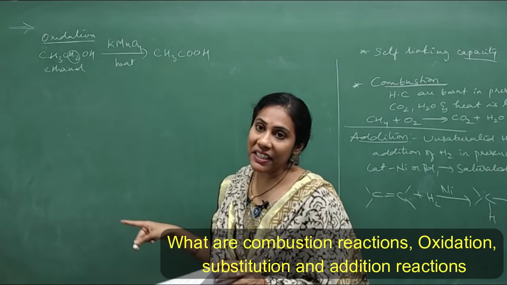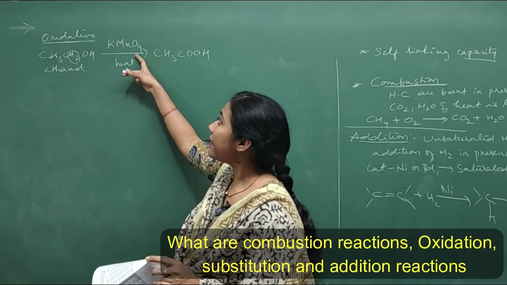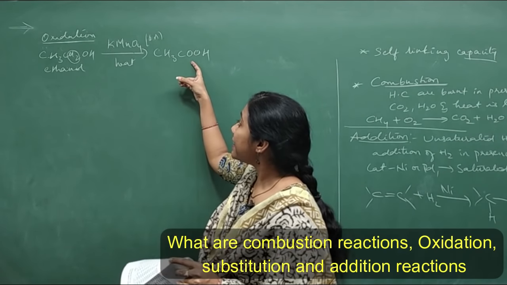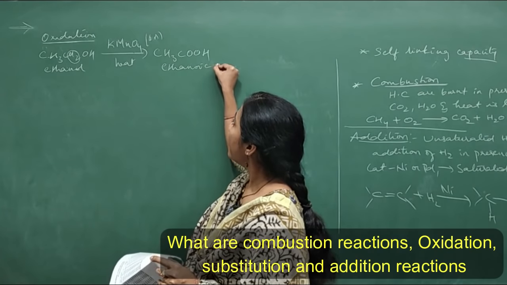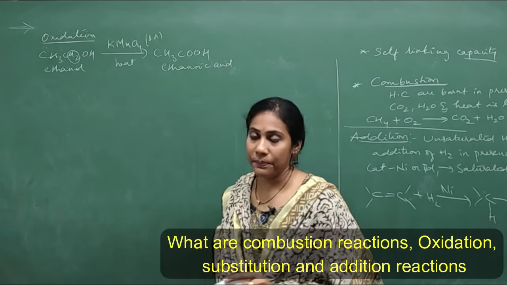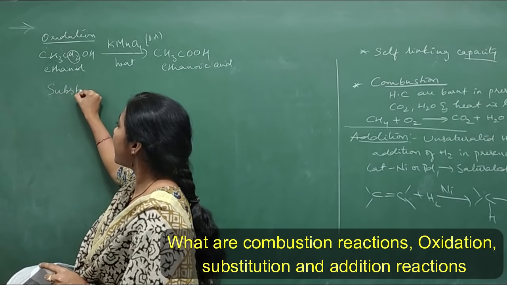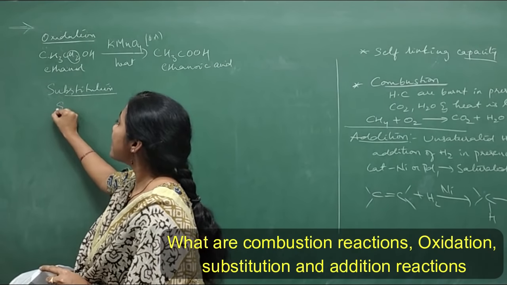So this is called oxidation reaction. So how do you define it? You can write, when ethanol is heated in presence of an oxidizing agent, ethanoic acid is formed. This is called oxidation reaction. Okay. And coming to substitution reaction. What do you mean by substitution reaction?